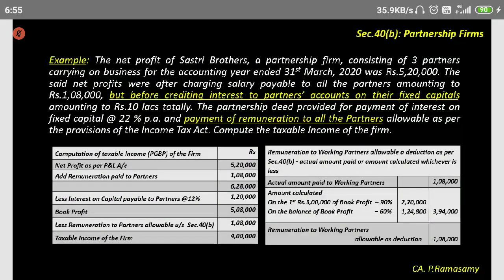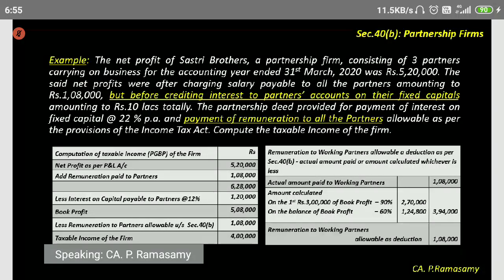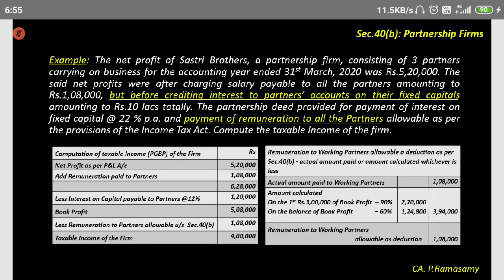The total amount of book profit is 5,08,000. On 5,08,000, first on 3 lakhs, 90%, 2,70,000. On the balance, 2,08,000, 60%, 1,24,800. So 3,94,800 is the amount calculated, but the actual amount paid is only 1,08,000. So whichever is less, 1,08,000 is allowed.